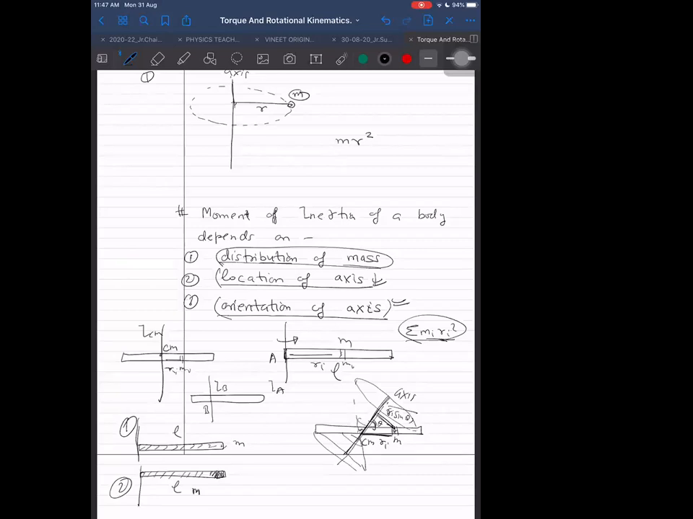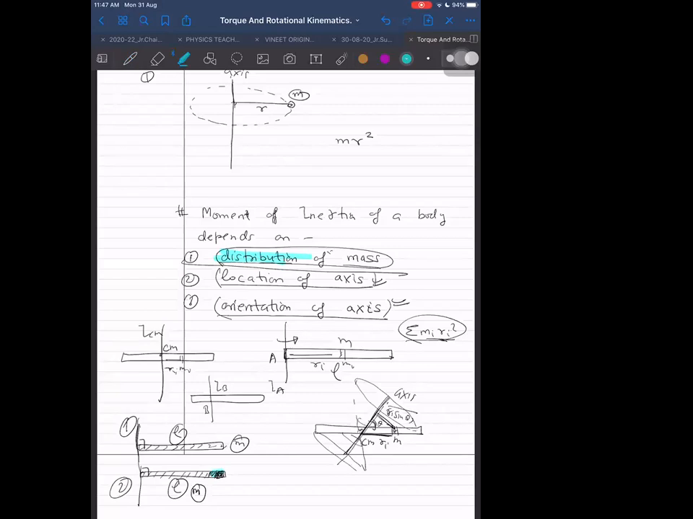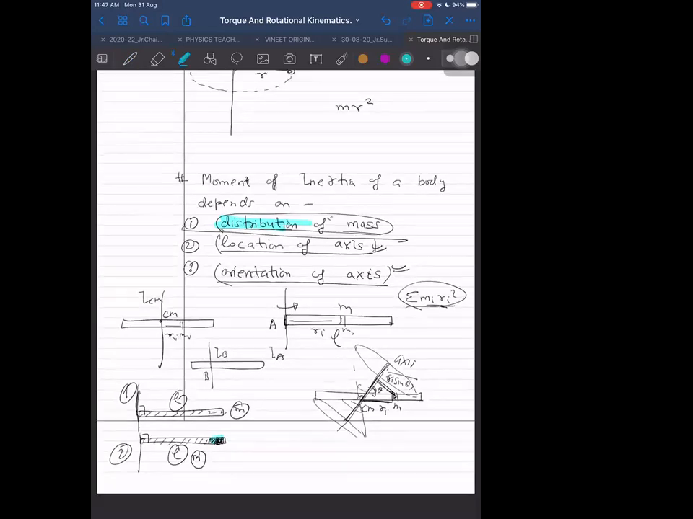The second will have more moment of inertia because there is more mass towards the end. Although total mass is the same, length is the same, axis orientation is the same, because the first factor is different here, the distribution is different, so distribution also matters. Distribution will also decide what the moment of inertia will be.